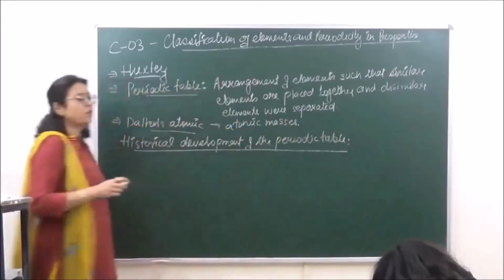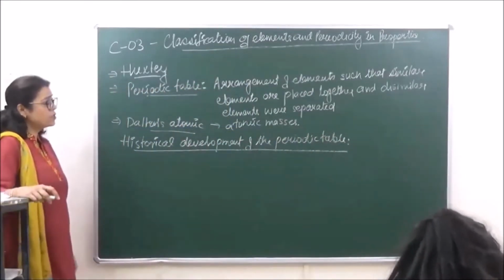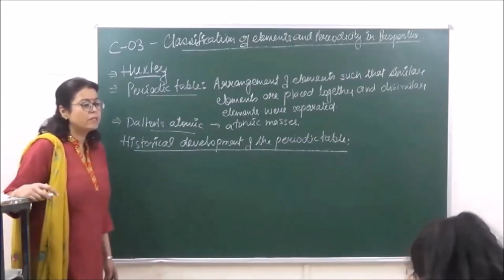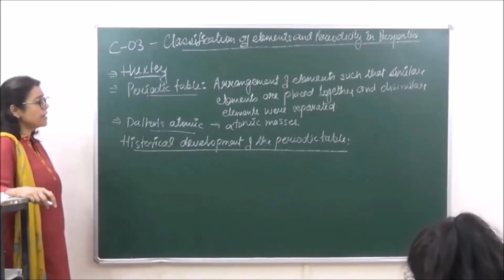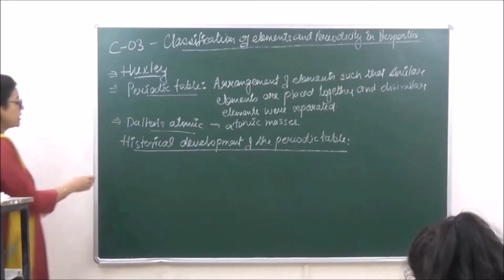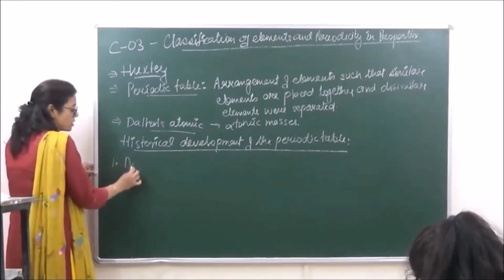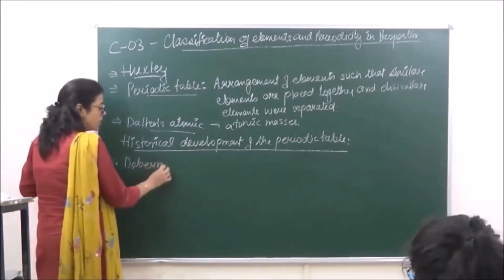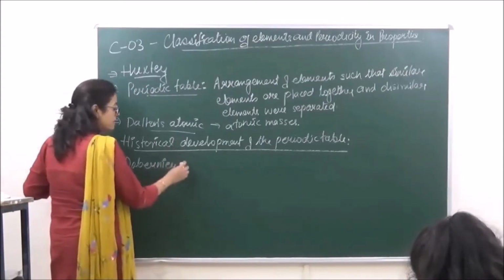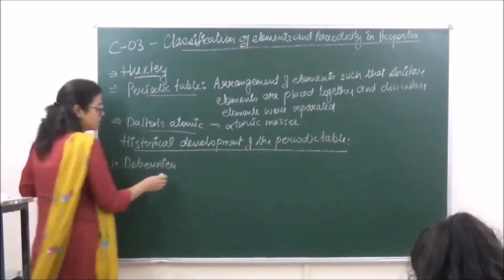Now initially, as I just told you, very few elements were known. Therefore, the first scientist who tried to arrange these elements, his name was Döbereiner, and he gave his law of triads.